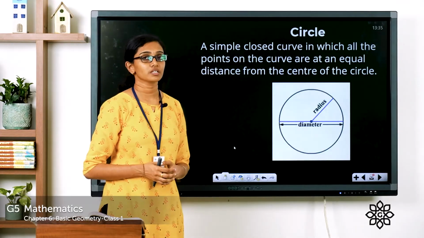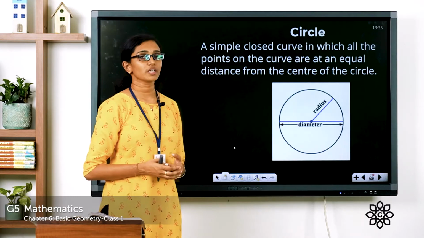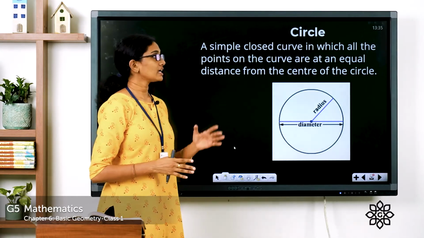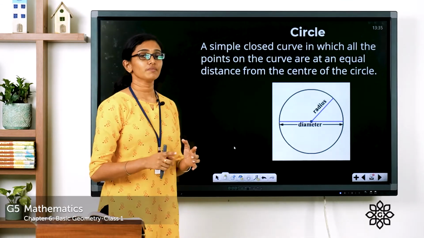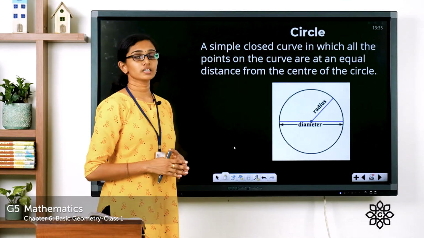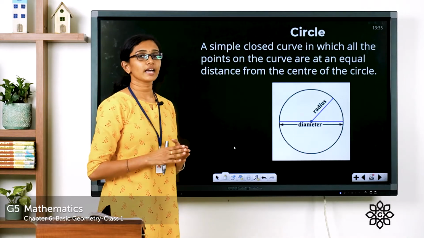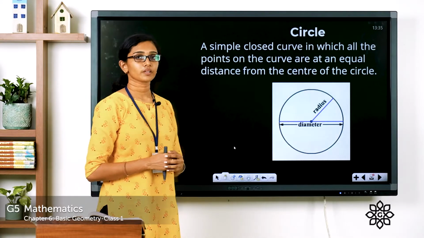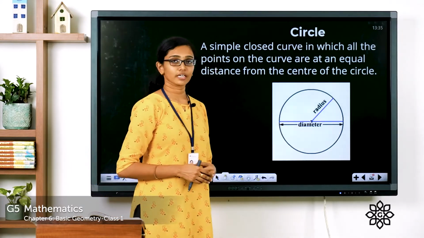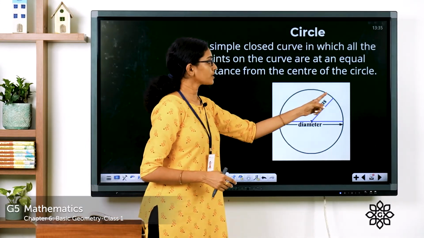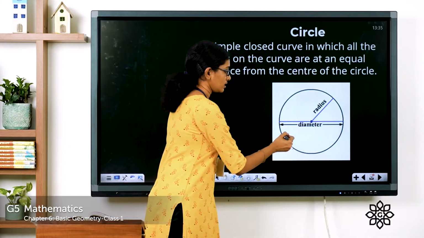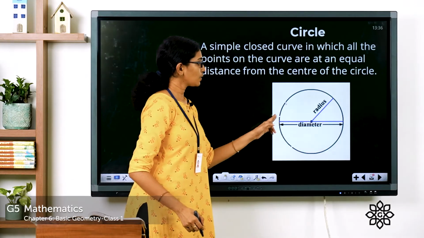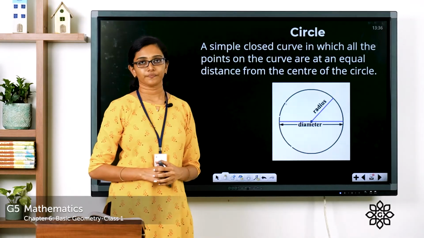Now, what do you mean by circle? All of you know what is the shape of the circle. See, a circle can be defined as a simple closed curve in which all the points on the circle are at the same exact distance from the center of the circle. Look at this circle given here. See, this is the center of the circle. You can see a point there, and all the points on the circle are at the same distance from the center of the circle.